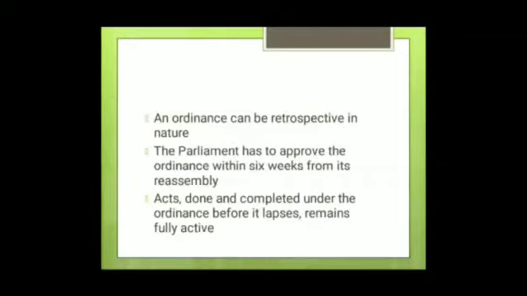Parliament has to approve an ordinance within 6 weeks from its reassembly. Before the house gets reassembled, Parliament does not have to approve the ordinance; it is after the reassembly of the session of the Parliament, within 6 weeks, that the Parliament has to approve the ordinance. So his ordinance making power is coextensive with Parliament's.